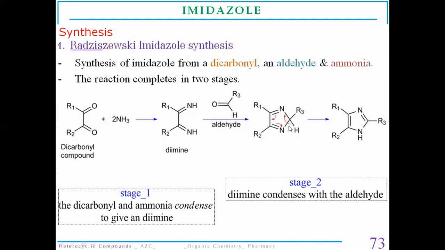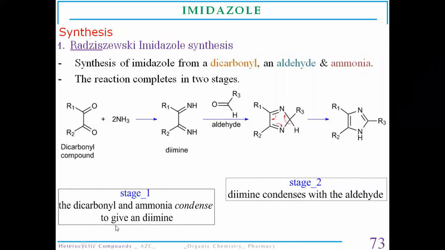So it is a simple cyclization reaction to synthesize the imidazole molecule. This happens in 2 steps: formation of the diimine and again condensation with an aldehyde. So this diimine will be joined by the carbon atom from the aldehyde nucleus, and there is formation of an imidazole molecule.